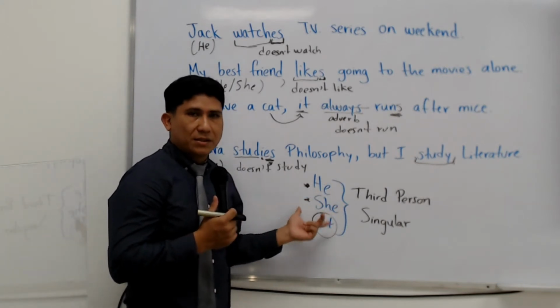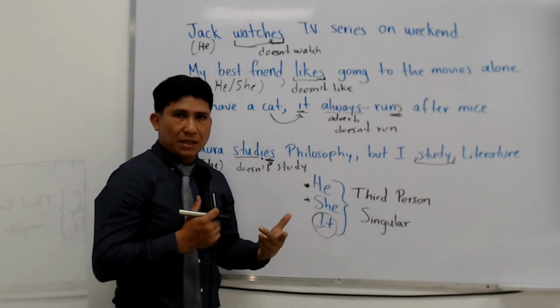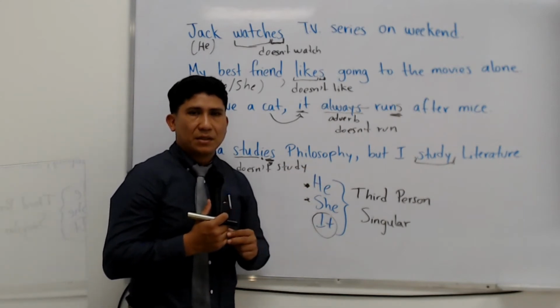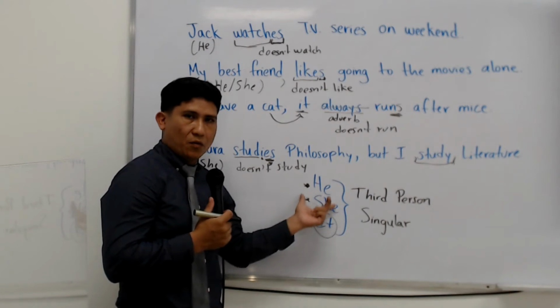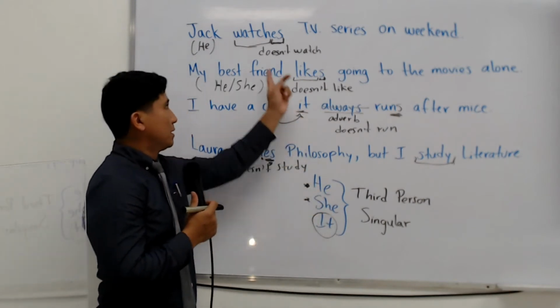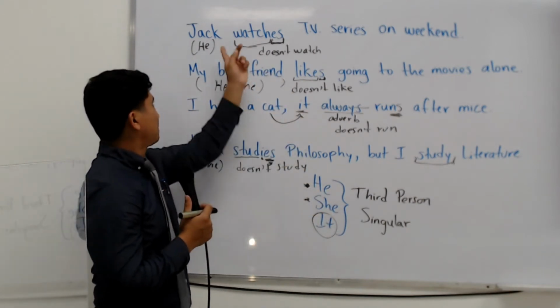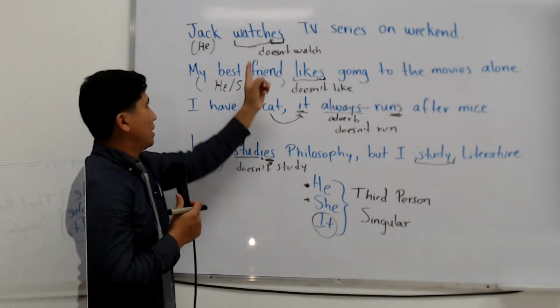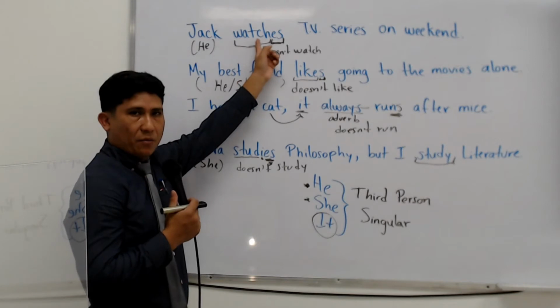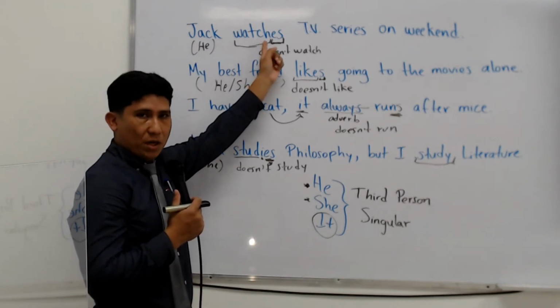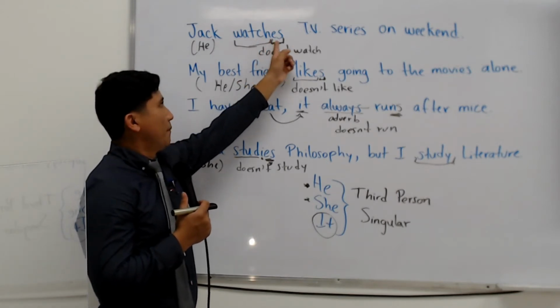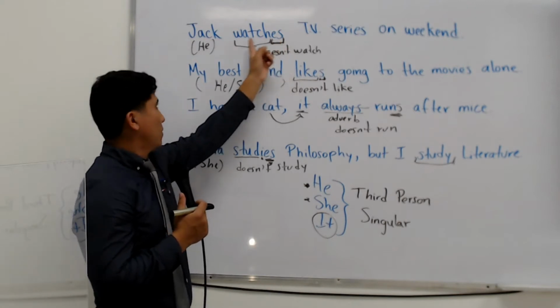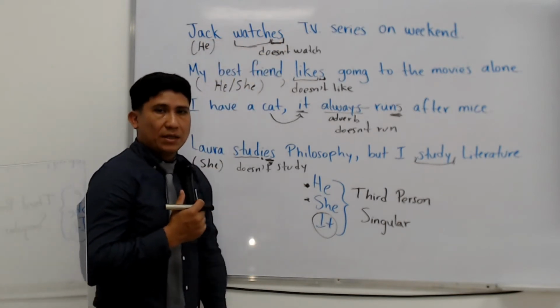So let's go ahead and see how the verb changes in the simple present tense when it's with the third person singular. So let's see the first sentences. Jack watches TV series on weekend. As you can see, the verb watch, la forma original de watch o la forma base es watch, hasta la letra H, pero luego pasa watches cuando se encuentra con Jack, porque Jack es una tercera persona.